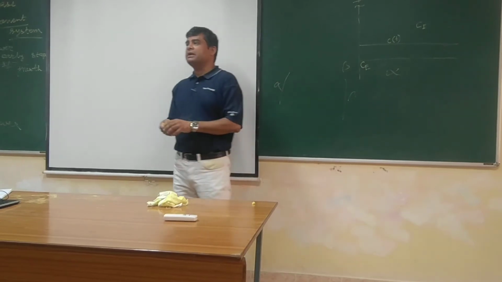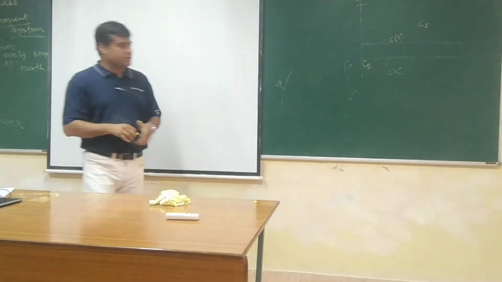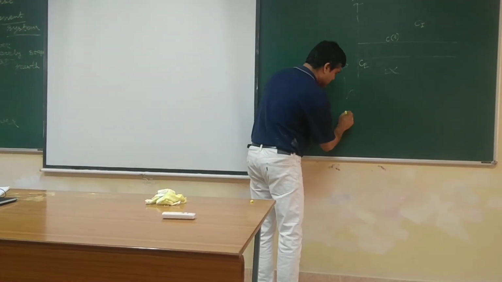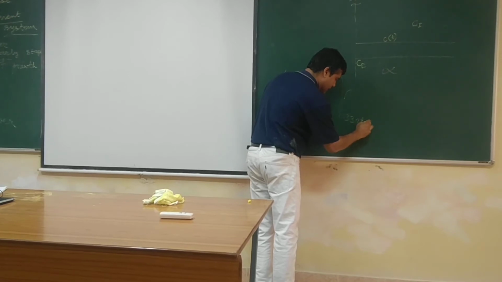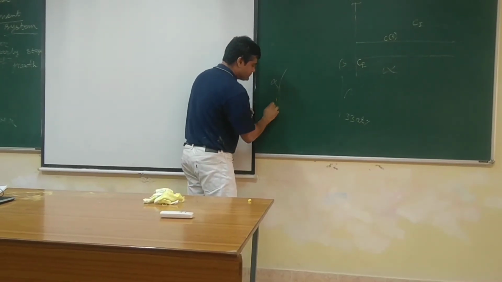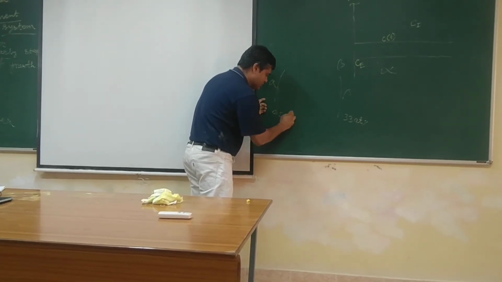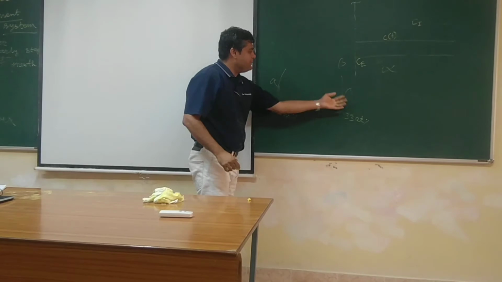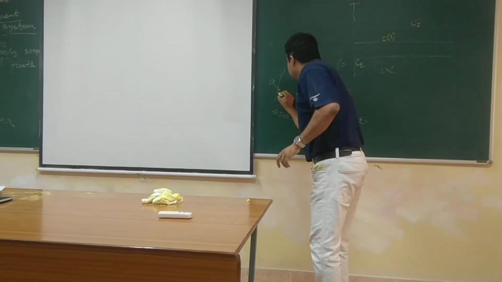For example, in aluminum copper, in the CuAl2 that forms, the atomic percent of beta is around 33 atomic percent, whereas the concentration of copper here will be around 2.5 atomic percent or so. So C beta is much higher than Ce. This is Ce.